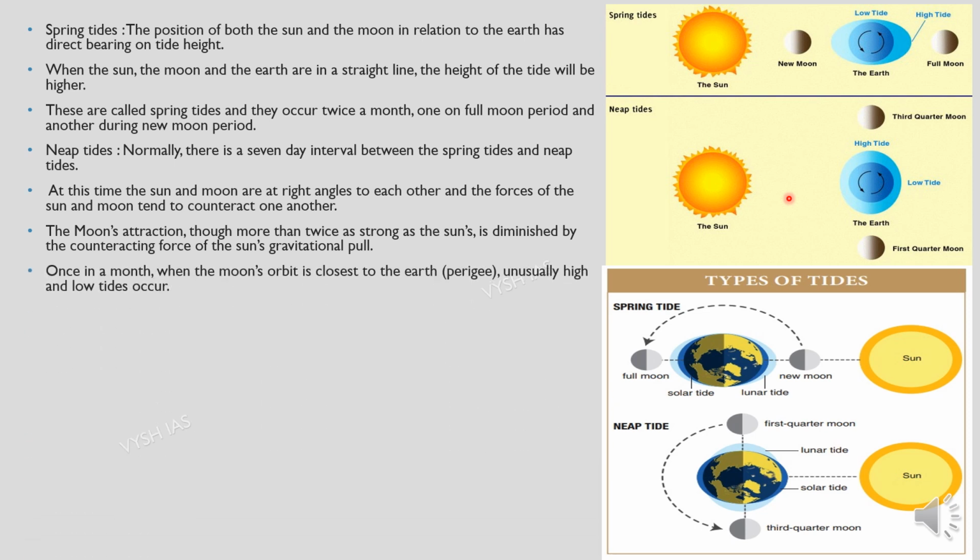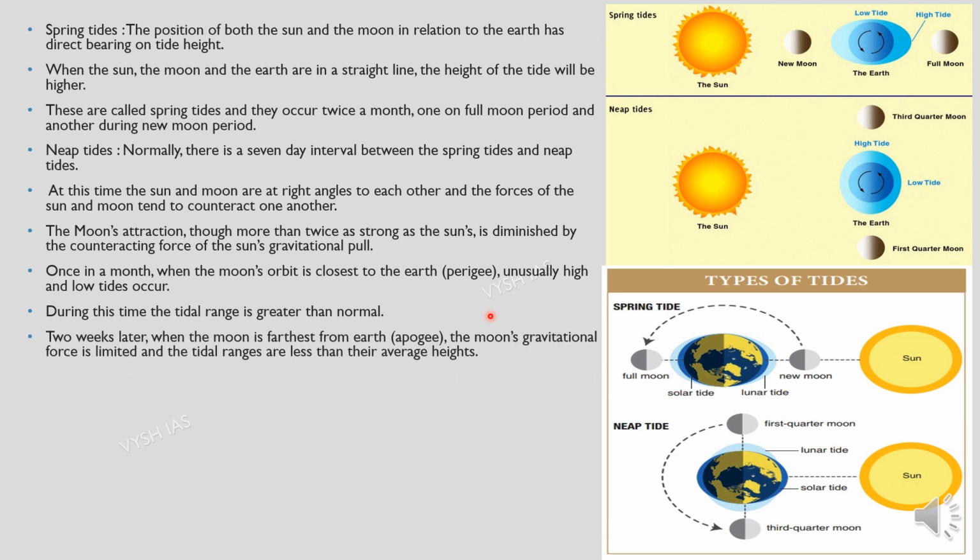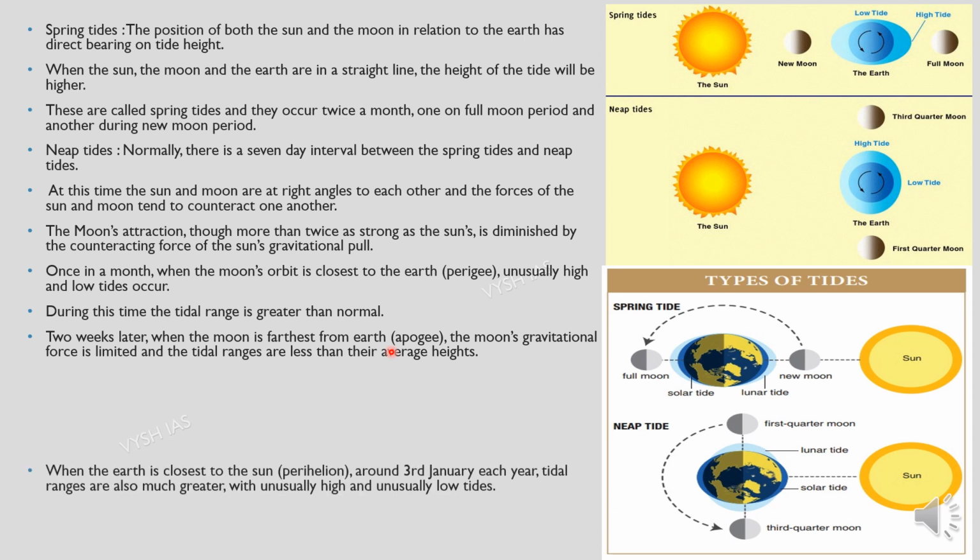Once in a month, when the moon's orbit is closest to the earth, which is called the perigee, unusually high and low tides will occur. During this time the tidal range will be greater than normal. Then two weeks later, when the moon is farthest away from the earth, which is the apogee, the moon's gravitational force will be limited and the tidal ranges are less in their average height, because the distance between the moon and the earth will be more.